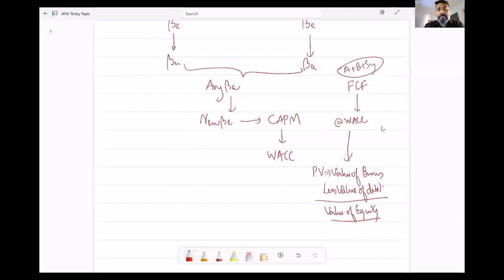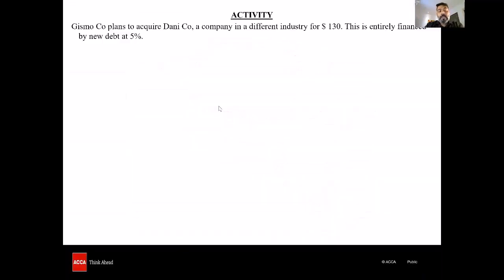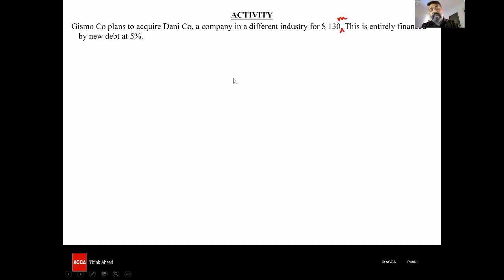So we are going to pick up an activity where we're going to see the tricks that could happen when you do this case. So let's pick up an activity. Gizmo company plans to acquire Danny company in a different industry. For how much are they acquiring? 130 million. They're acquiring for 130 million. This is entirely financed by new debt at 5%.